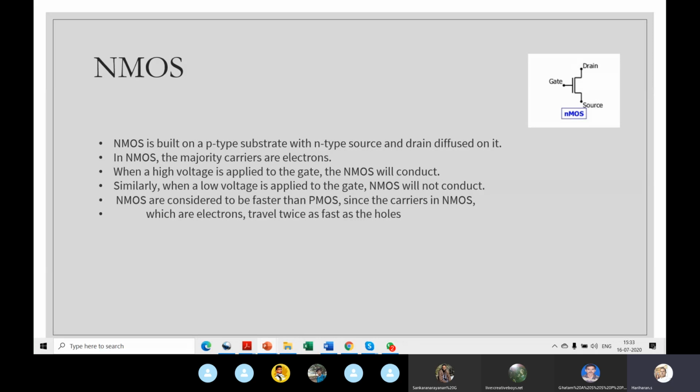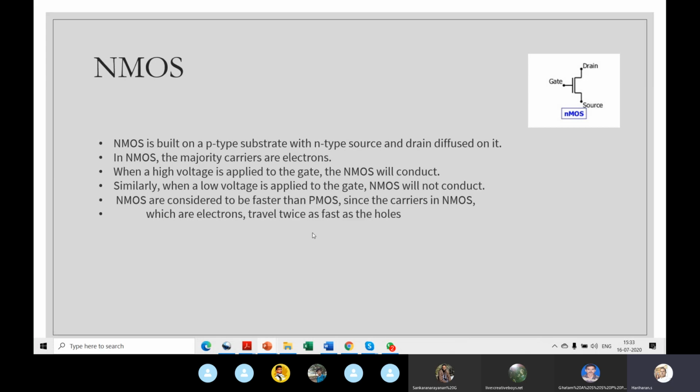In NMOS, the majority carriers are electrons. When high voltage is applied to the gate, what happens? The switch conducts. When you apply low voltage here, the gate remains open, so no current flows. NMOS is typically faster than PMOS, because electrons travel twice as fast as holes.